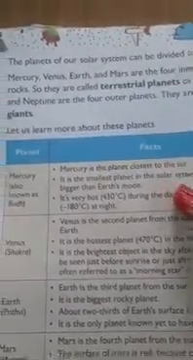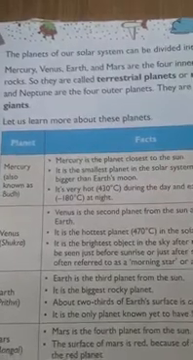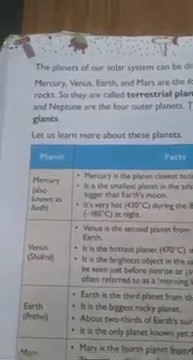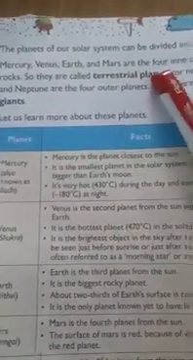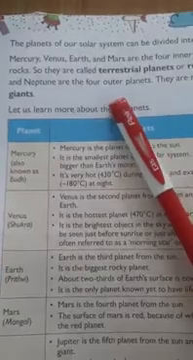So remember this, children. 4 are inner planets and 4 are outer planets in our solar system. Which 4 are inner planets? Mercury, Venus, Earth and Mars. They are inner planets because they are made of rocky surfaces, so they are called terrestrial planets. And outer planets are Jupiter, Saturn, Uranus and Neptune. They are massive gas planets. They are called gas giants.